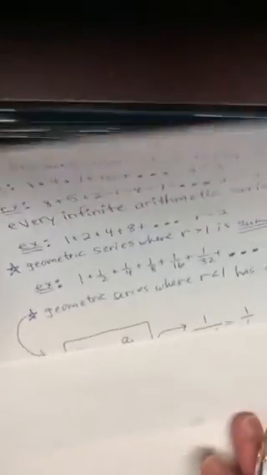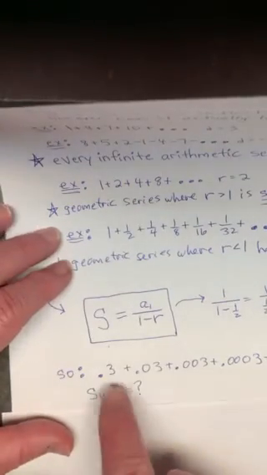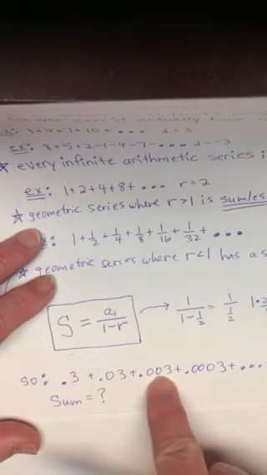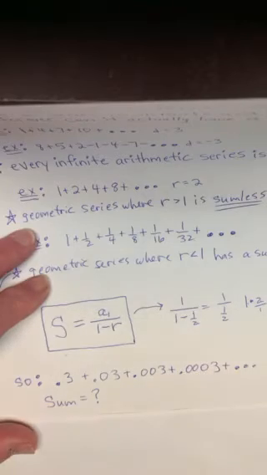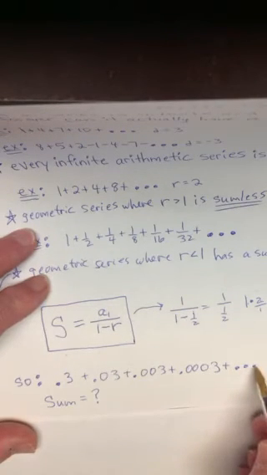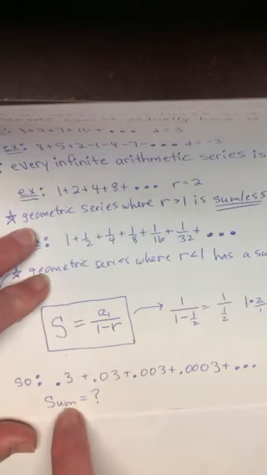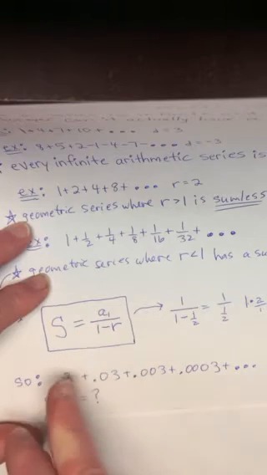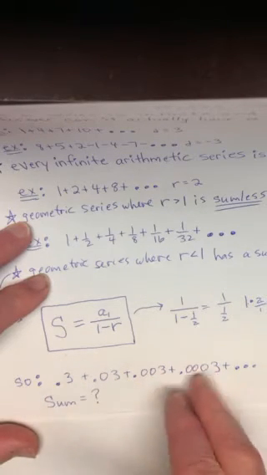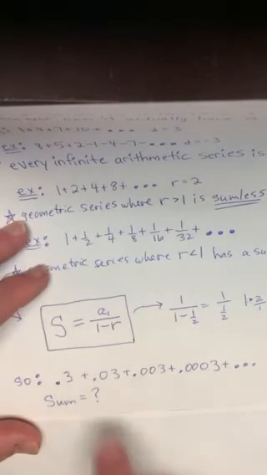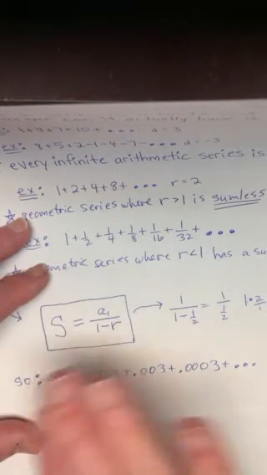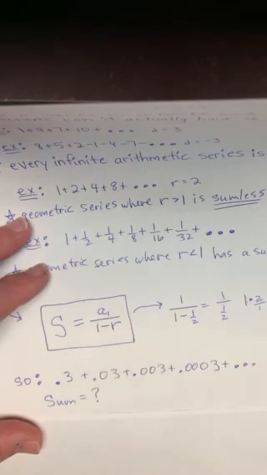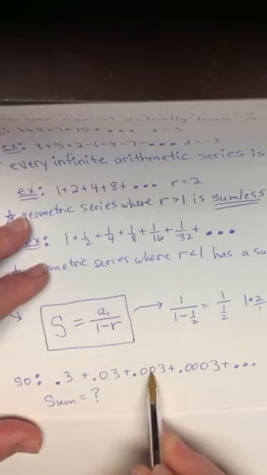So all we're doing problem-wise today: what if I have this series right here? 0.3 plus 0.03 plus 0.003 plus 0.0003 plus ... Obviously, it goes forever. So your first thought is, careful, what's the sum of the whole thing? Don't jump to that formula until you are convinced that it's geometric and the ratio is less than 1, right? If this was some kind of arithmetic series, you'd say sumless. If it was geometric and the numbers were getting bigger, you'd say sumless. But look, the numbers are getting smaller.